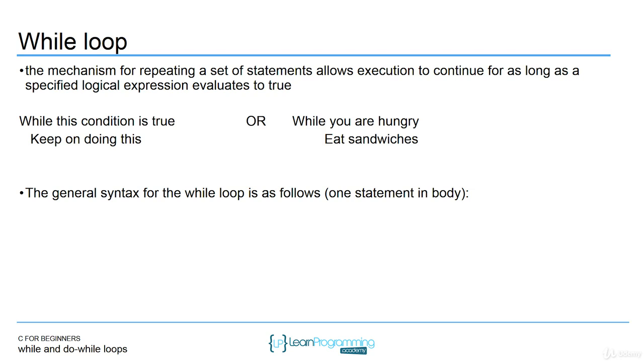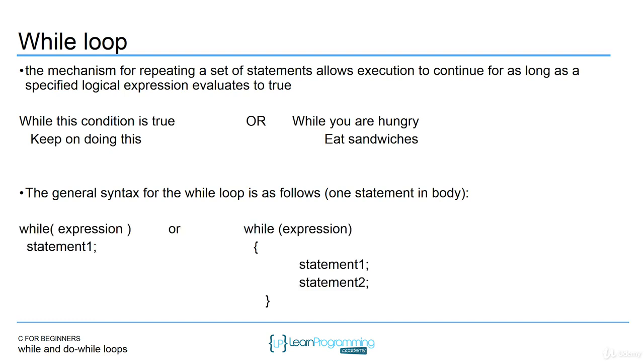The general syntax for the while loop is as follows. This is showing you the syntax for one statement in the body. So you don't need to provide brackets or curly braces. I tend to use the terms curly braces and brackets interchangeably. So here is what the syntax looks like when you have one statement versus multiple statements. Multiple statements, you have to have those brackets. A single statement, you don't. They're optional. You can have them or you don't have to have them.